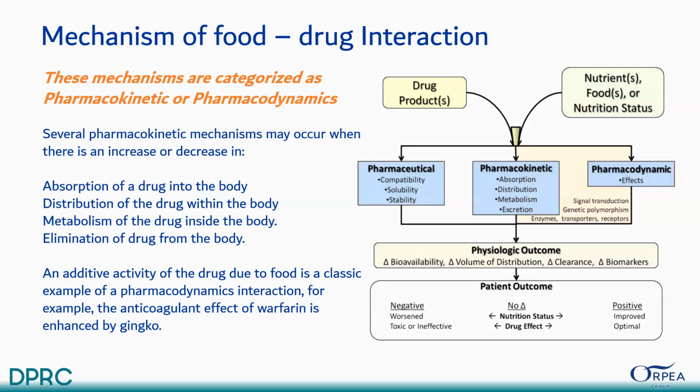Several pharmacokinetic mechanisms may occur when there is an increase or decrease in absorption of a drug into the body, distribution, metabolism, and elimination of a drug from the body. Mostly in pharmacokinetics, the body is doing an effect on the drug. And in pharmacodynamics, an additive activity of the drug due to food is a classic example of a pharmacodynamic interaction. For example, the anticoagulant effect of warfarin is enhanced by ginkgo biloba.